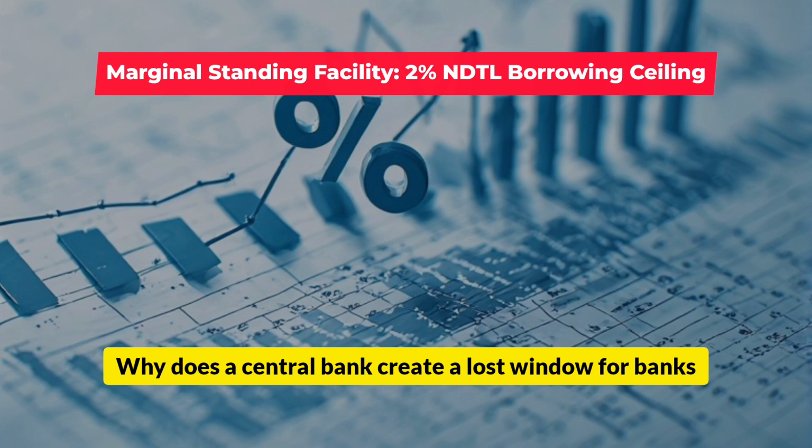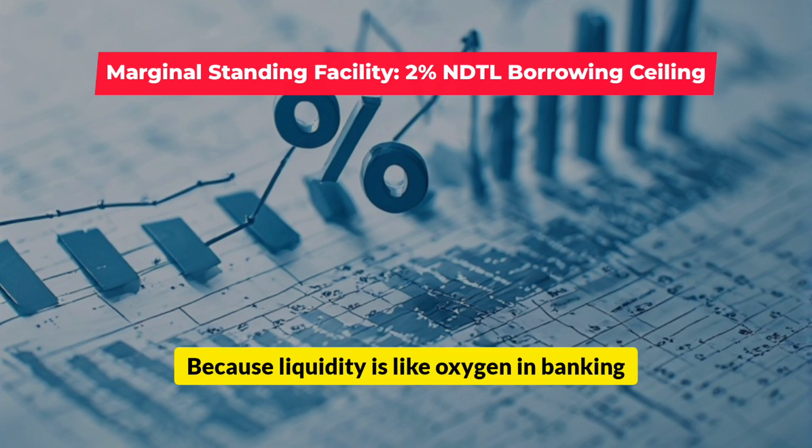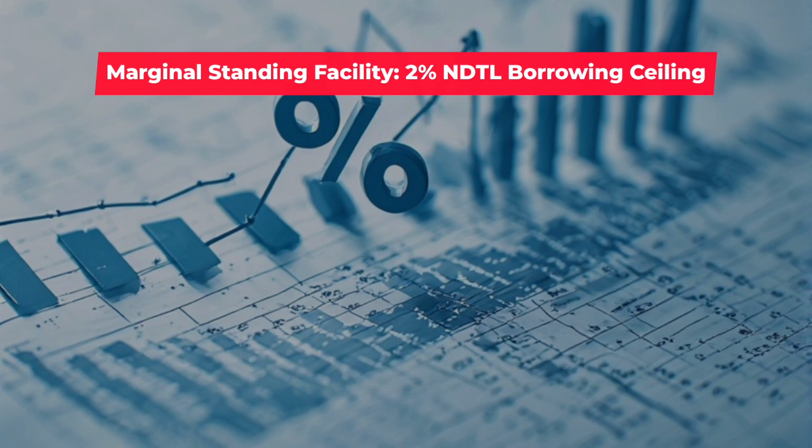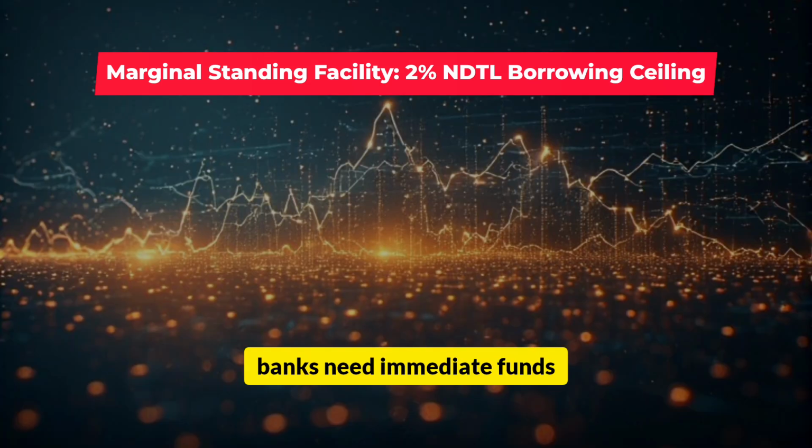Why does the central bank create a last window for banks? Because liquidity is like oxygen in banking. It is invisible when present, catastrophic when absent. When interbank markets freeze or sudden outflows hit, banks need immediate funds.